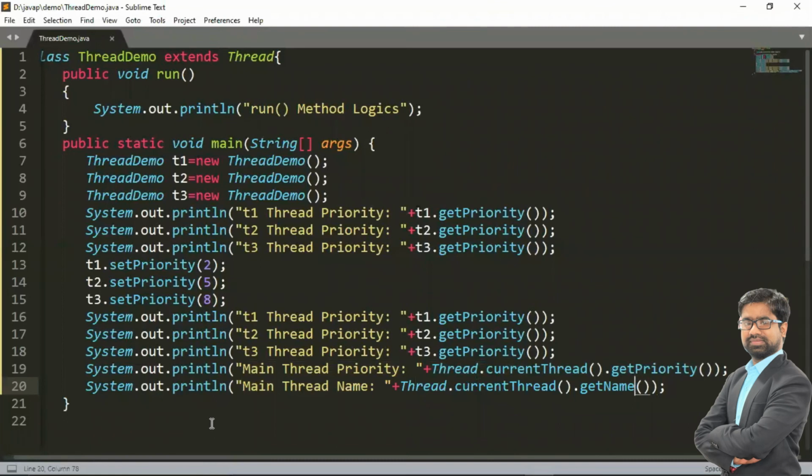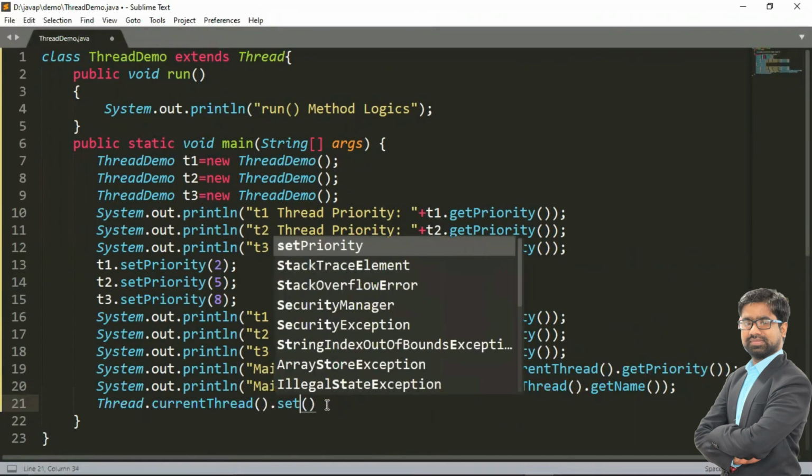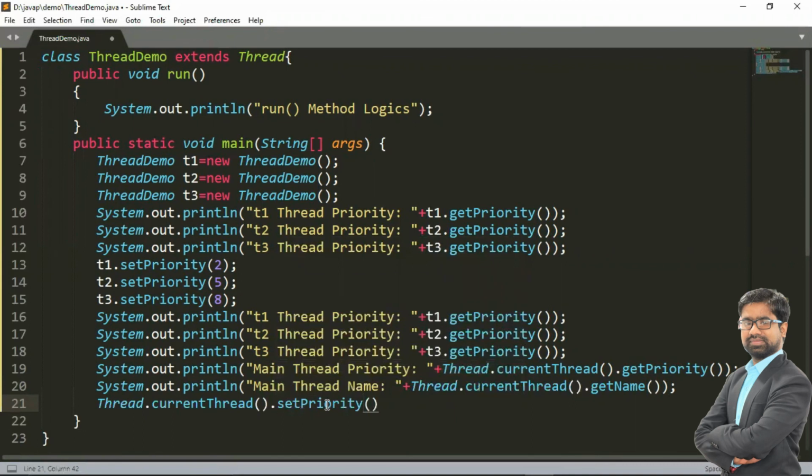Suppose I want to set my main thread priority. I want to change priority of main. Okay, so I want to set highest priority. Like here highest priority is 8. So I can set a main thread priority also. What I need to do? I will do Thread dot current thread. What is my current thread? Current thread is our main thread. Then we have to set the priority. Set priority. What is my priority? I have already the highest priority like 8. We can set 9 or 10. So I'm setting highest priority, that is 9 I have set it.